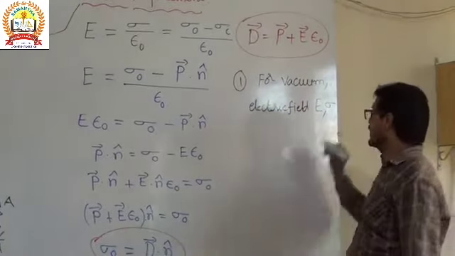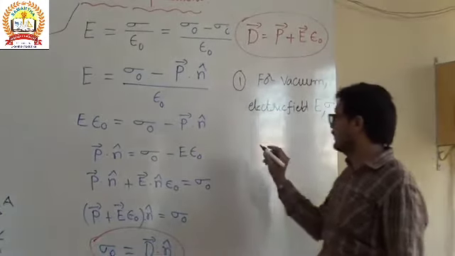That is, the original surface charge density is sigma or sigma naught, as we use.